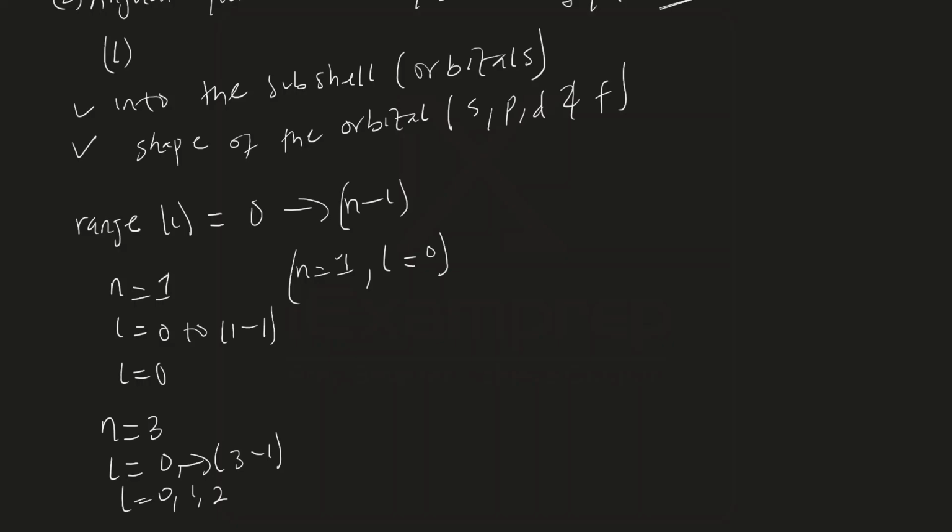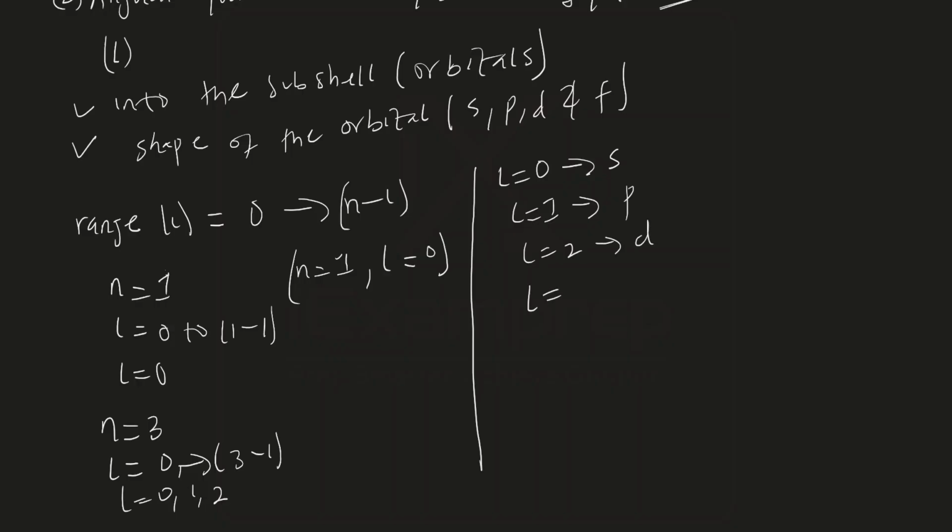That is how you get the range of azimuthal quantum number. Let me say emphatically that when your l is equal to 0, the orbital that is being described is the s orbital. When your l is equal to 1, the orbital that is being described is p. When l is equal to 2, that is the d orbital. And lastly, when l is equal to 3, that is the f orbital.